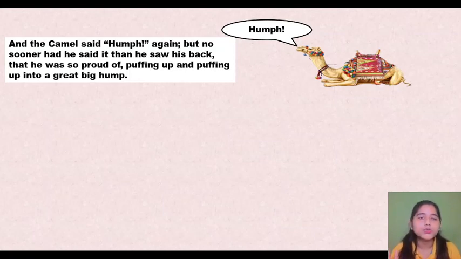God knows what is going to happen to this camel, right? But no sooner had he said it than he saw his back, that he was so proud of, puffing up and up into a great big hump. So basically the moment the camel said "hum," now he is looking at his back. The back of the camel was his pride. He was very proud of his slim back. As soon as he said that word and looked at his back, it started to grow, puffing up.